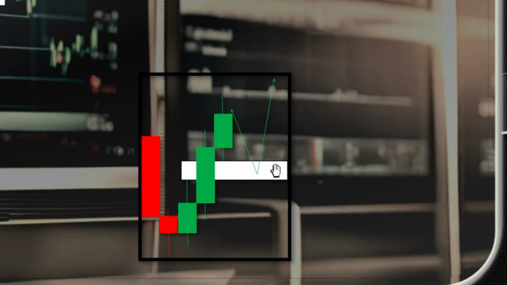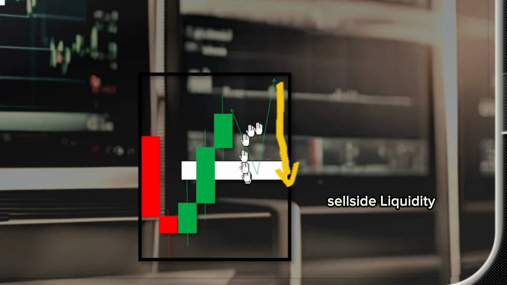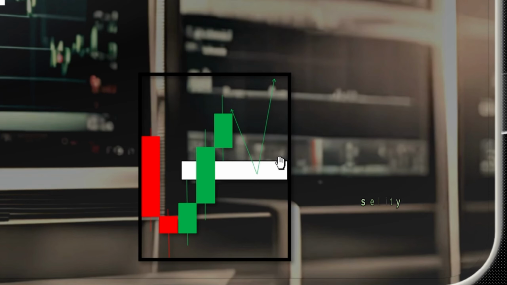Whenever you see price coming back to this area, at this moment, you will not consider this as a draw on liquidity, but instead you consider the low or the high in that fair value gap to continue the trend or to be your target. Because here, if you are retracing deeper and deeper, then it simply means we are targeting the sell side liquidity here, or vice versa.